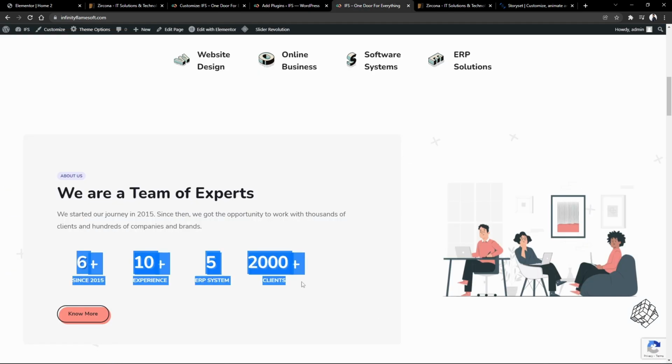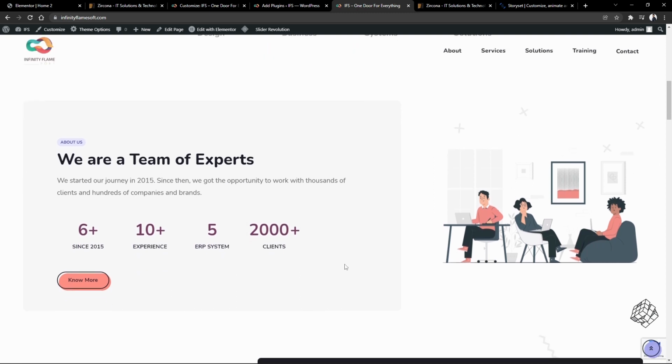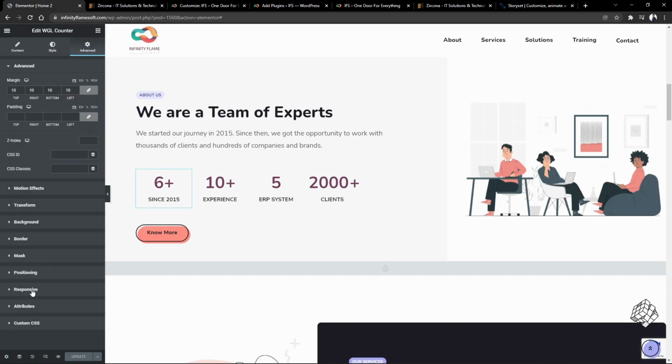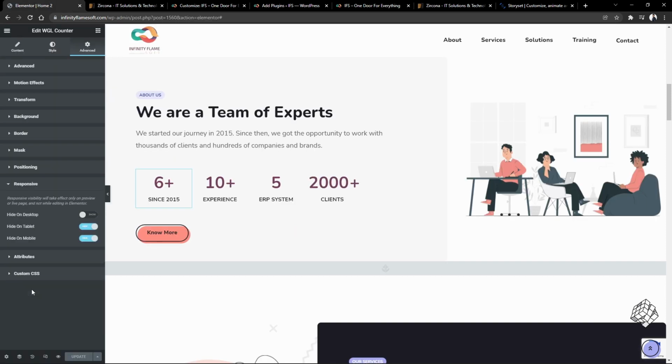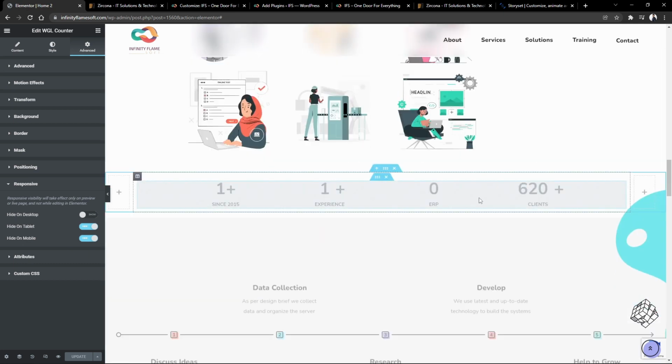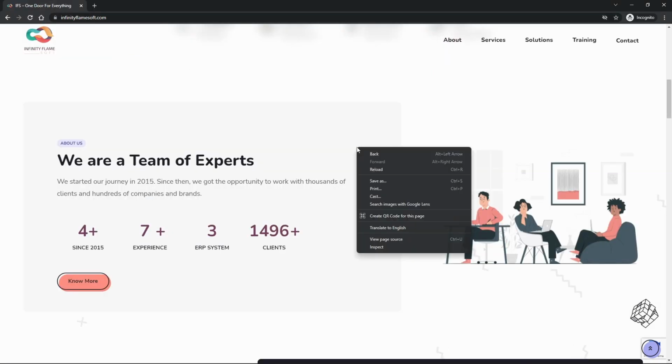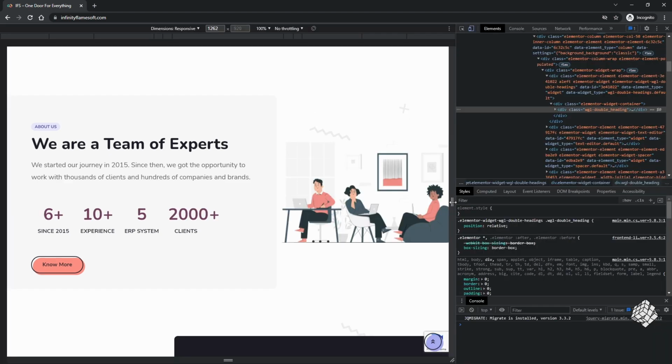This counter is only visible on desktop view but not in mobile view because it takes up too much space between the text and the button, which may increase the bounce rate. So the Elementor free version has this flexibility to restrict certain elements' visibility for certain devices. For the mobile view, I placed the counter right here. By the way, you can easily inspect and see multiple device views right from your desktop browser.